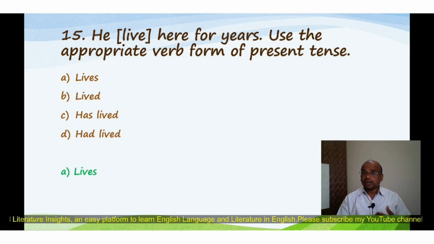When the verb comes after a third person singular pronoun, we always attach the s or es suffix to the main verb. That's why here it is he lives here for years. So lives is the correct present tense verb form.